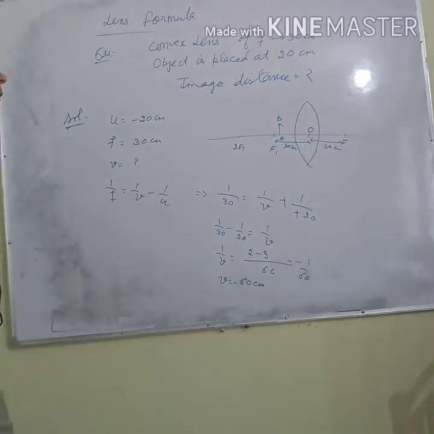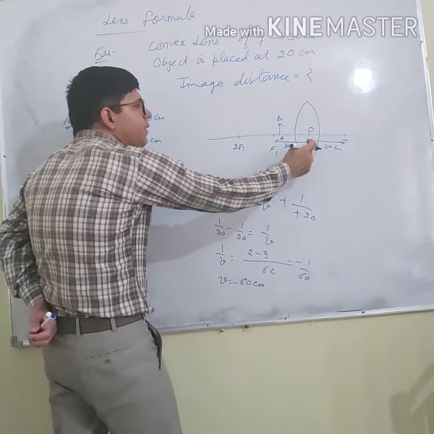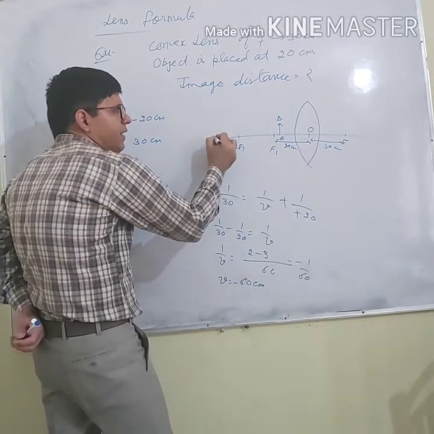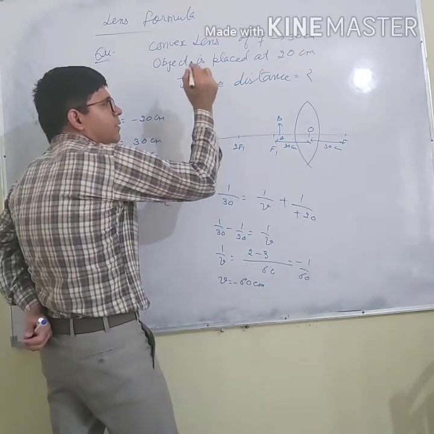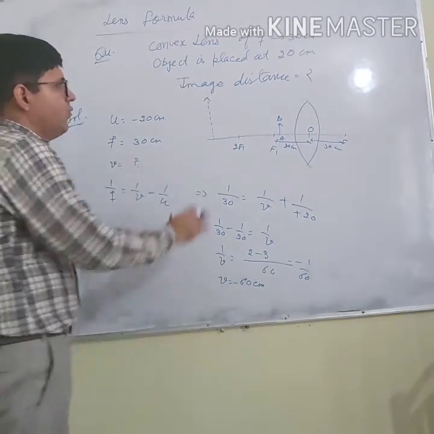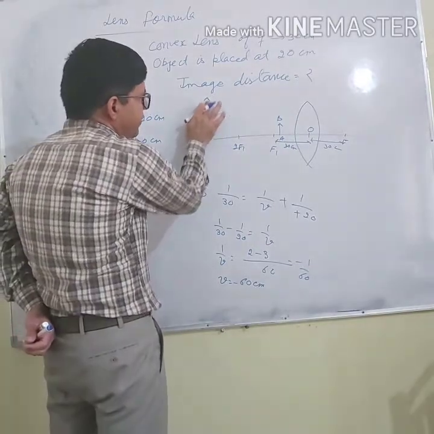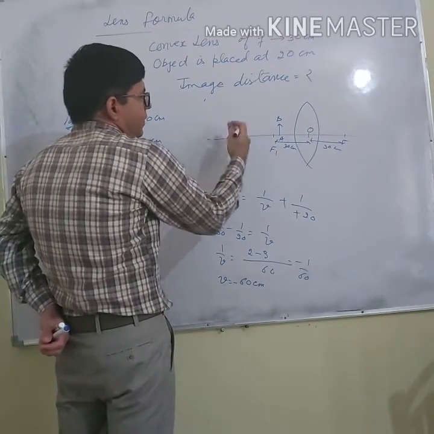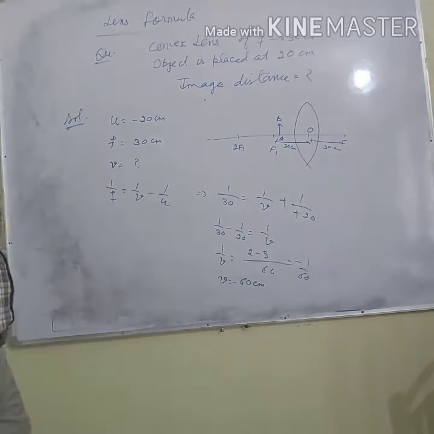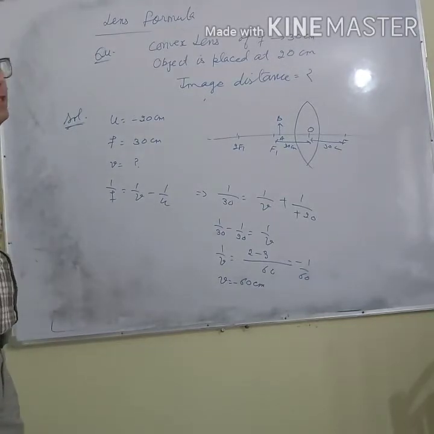What does it mean? It means image is formed on the left hand side. Let us say image is formed here. So image is formed at the left hand side, right? So this negative sign shows this. So in this way we can solve the questions.